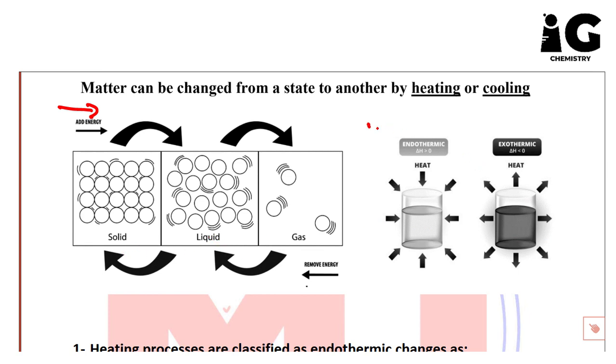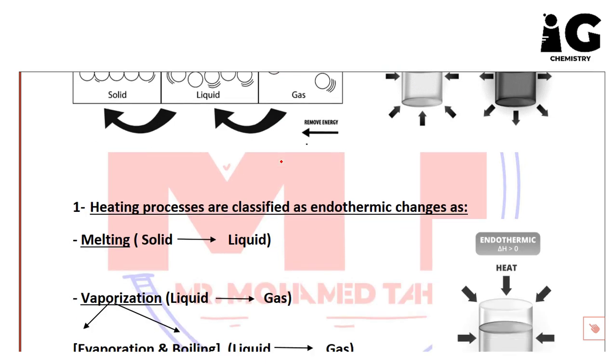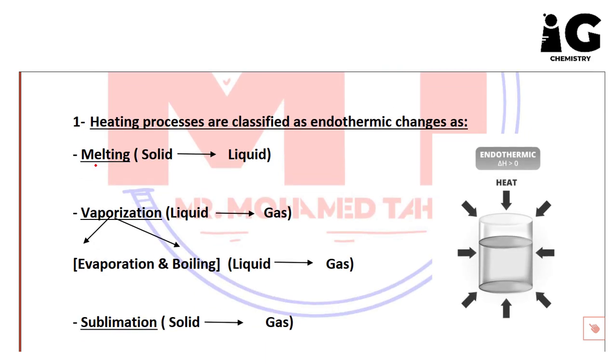Here also, we need to focus on two important concepts. In case of adding energy, this is called an endothermic change because energy is taken in. And in case of removing energy, this is called an exothermic change because energy is given out. So let's talk about the heating processes, which are classified as endothermic change. We said endothermic because energy is taken in.